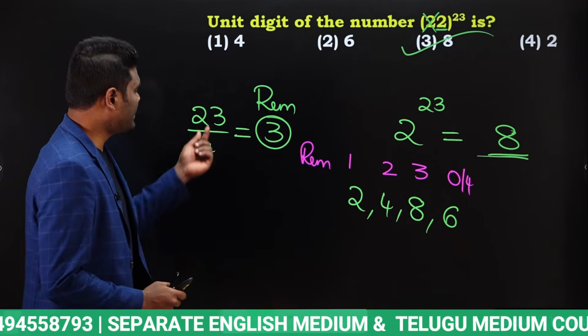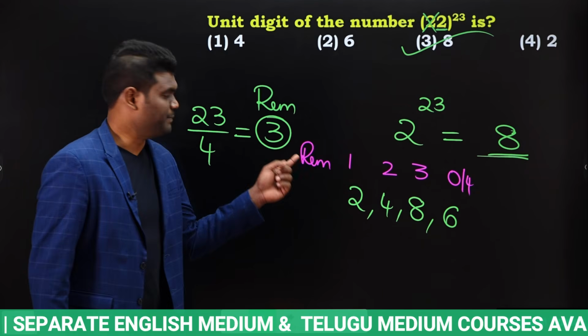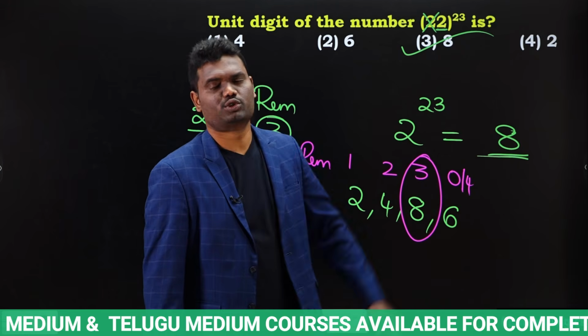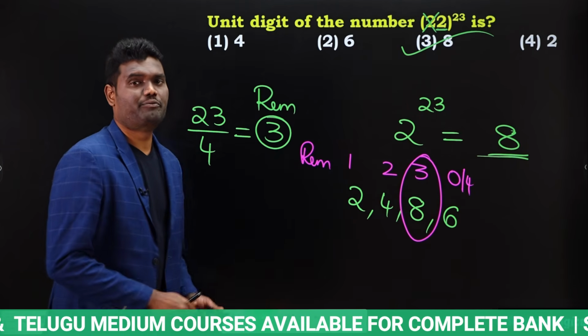Yes or no? Now 23 divided by 4, we are getting remainder 3. Now remainder 3 means last digit should be how much? Last digit should be 8. Is it clear? Very, very simple.